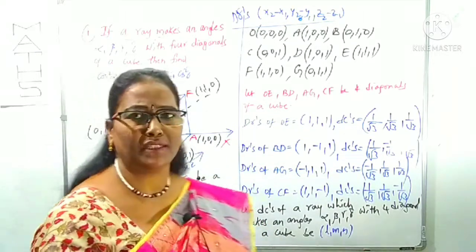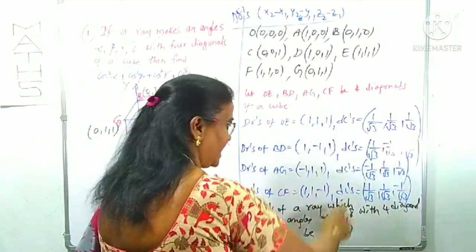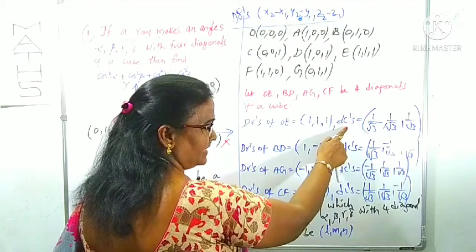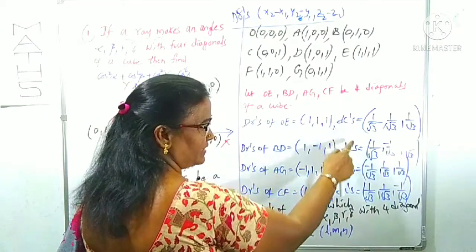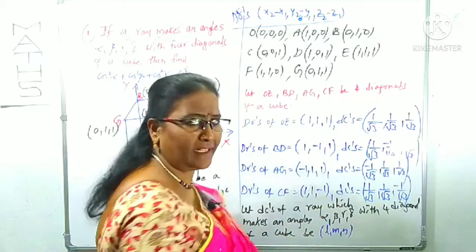Clear? Now what is ready? The DCs of the 4 diagonals are ready, as well as the DCs of a ray which makes angle alpha with this diagonal, beta with this, gamma with this, delta with this.